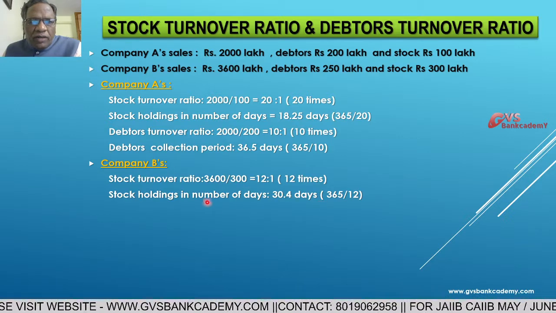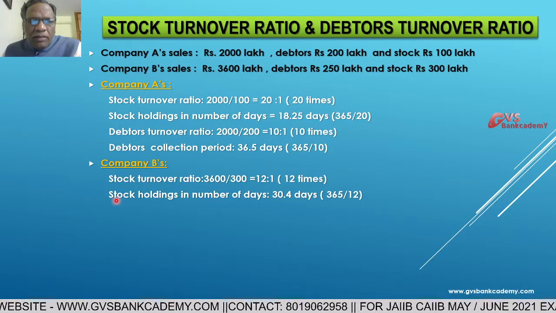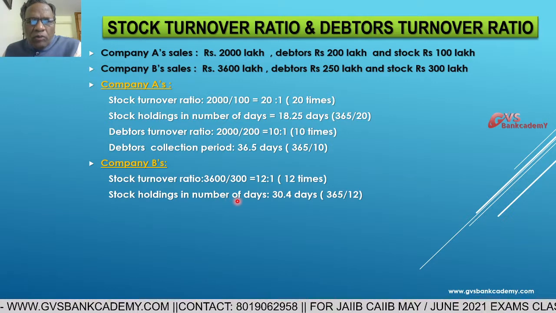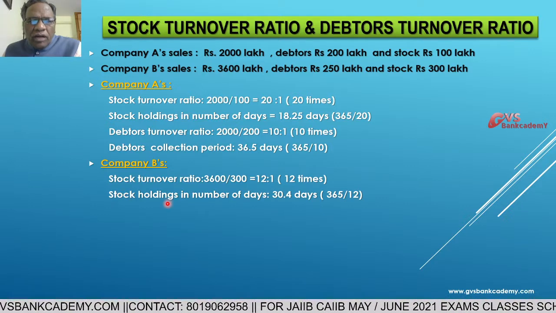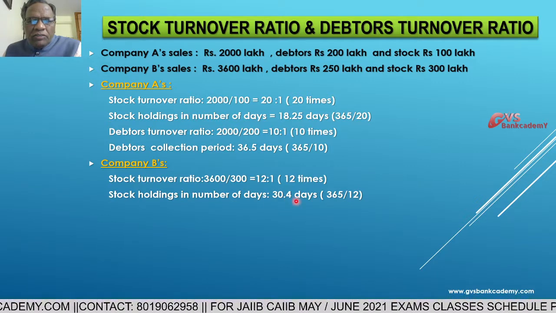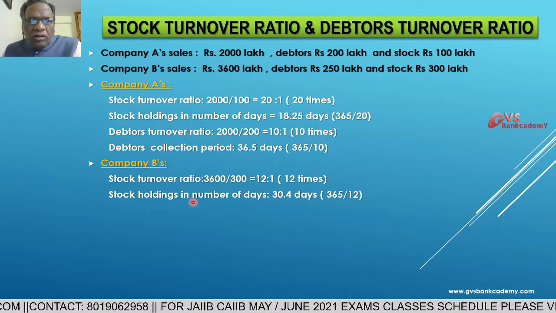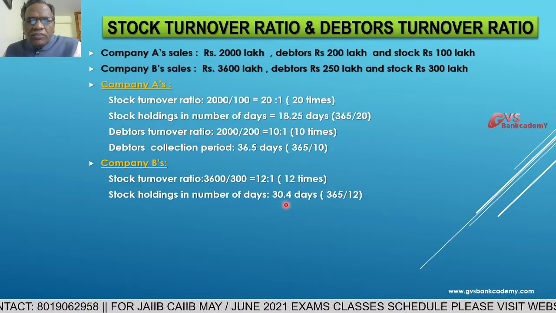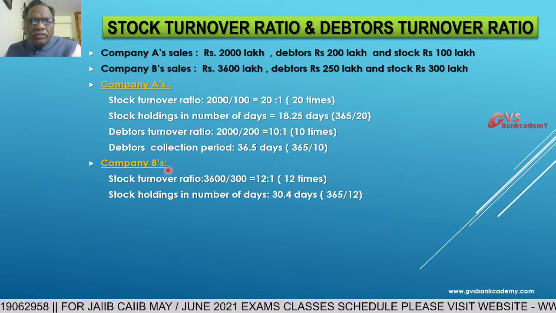If the stock holding days are increasing, the company has to block more working capital in the stock. That's why a lesser stock holding period is always best. Why is lesser time best? If the period is less, rotation is more, so the amount blocked in stock is less. That's why stock holding is always best on the lesser side, and stock turnover ratio is always best on the higher side. This is company B.